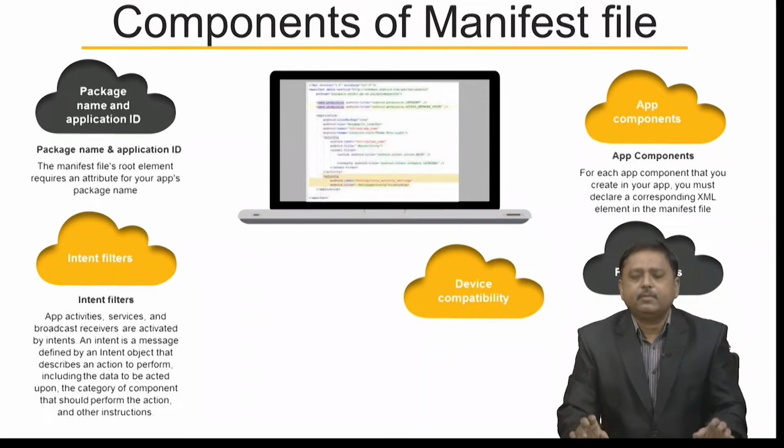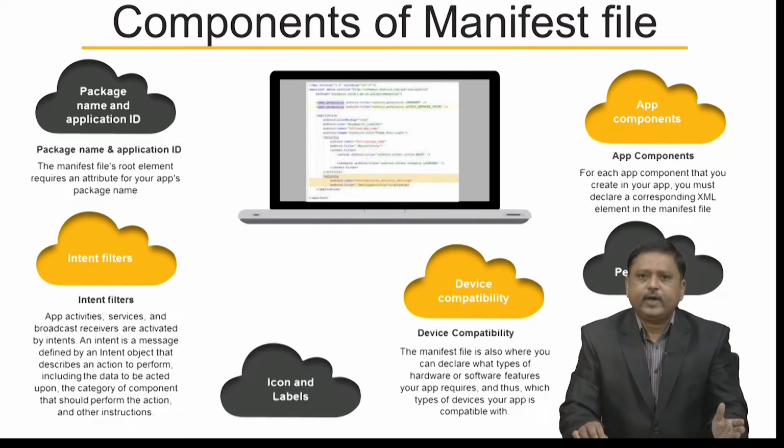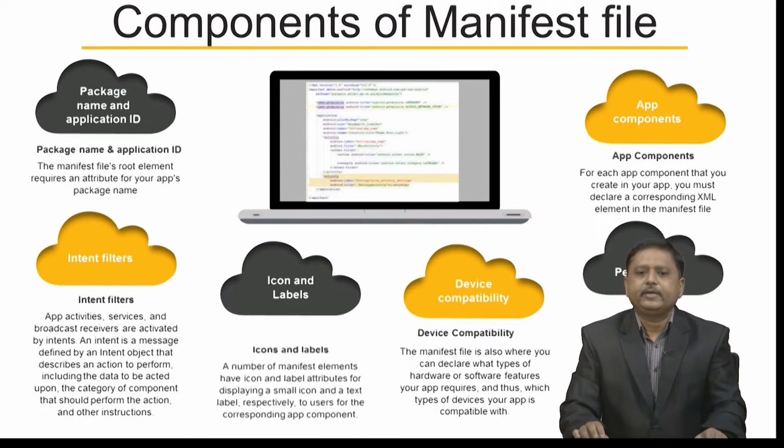The next component is device compatibility. The manifest file is also where you can declare what type of hardware or software features your app requires and thus which type of device your app is compatible with. Device compatibility is also described in manifest file and it also describes icon and labels used by your application.